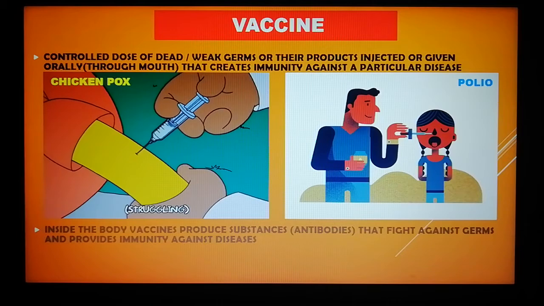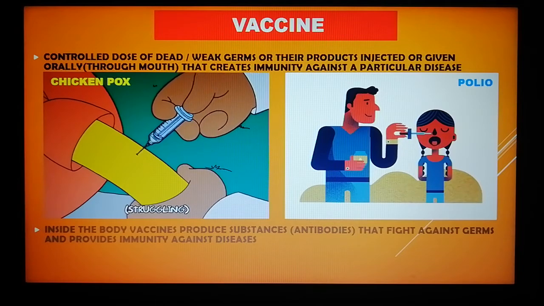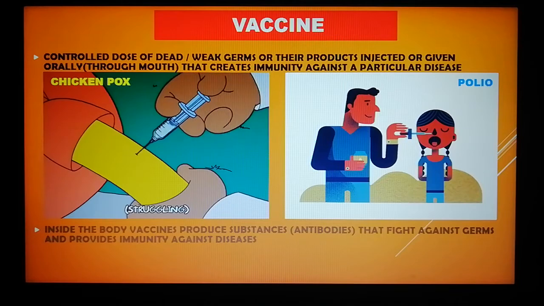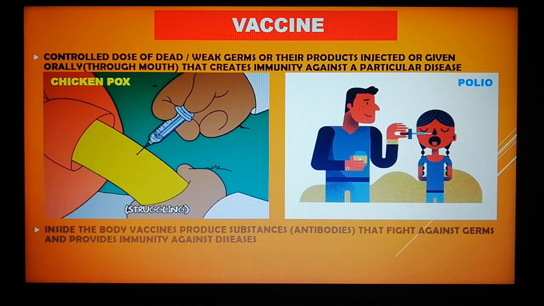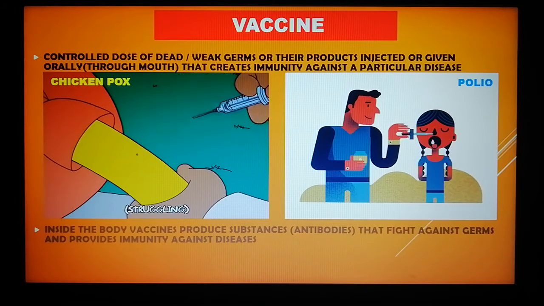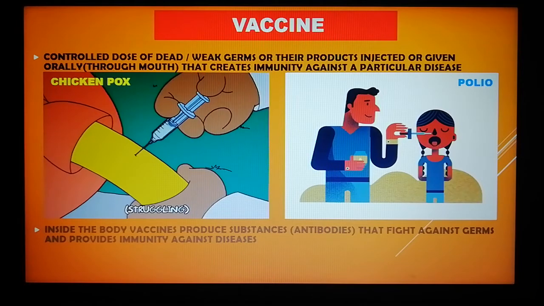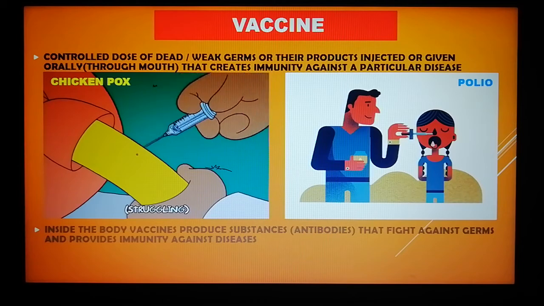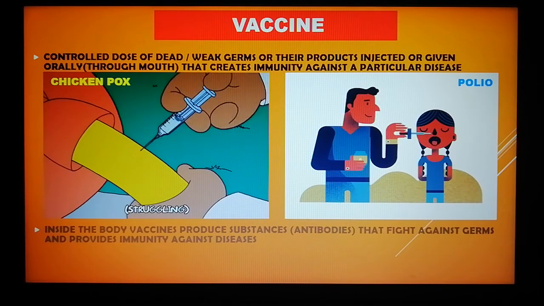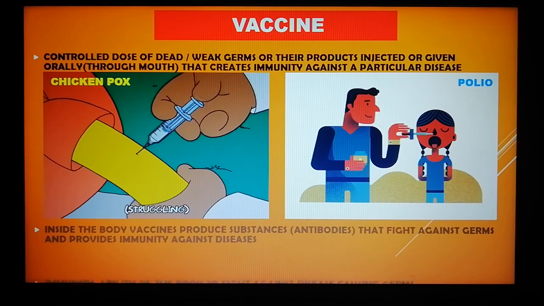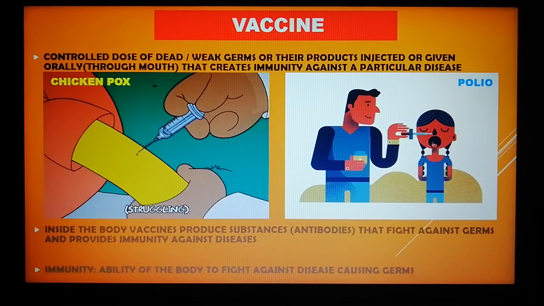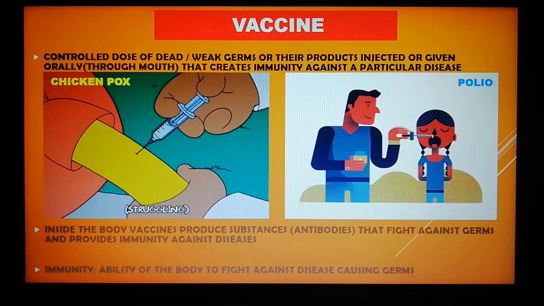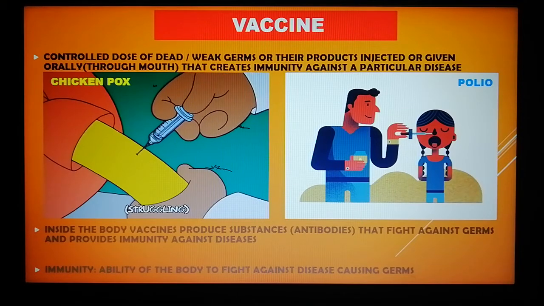Now, when a vaccine is given, that is, a dose of dead or weak germs is introduced into the body of an individual, what happens is that inside the body, the vaccines produce substances or antibodies that fight against germs, right? And this provides immunity against diseases. Now, what is immunity? It is the ability of the body to fight against disease causing germs.